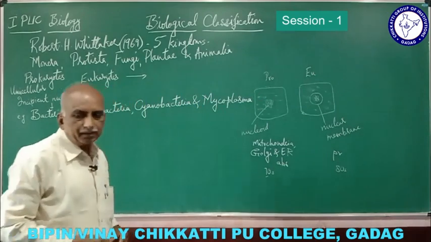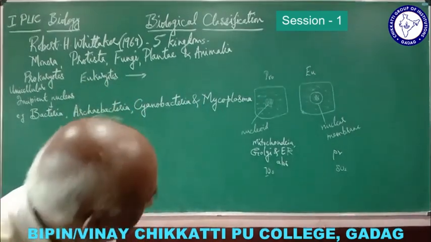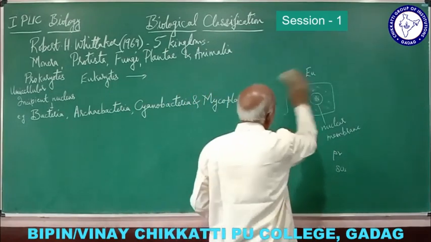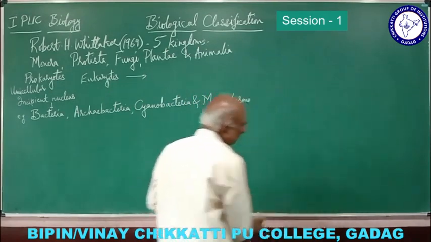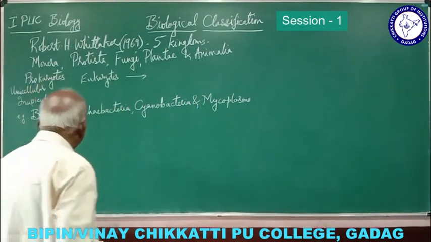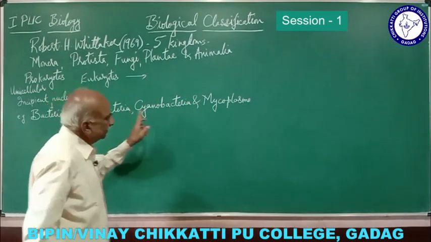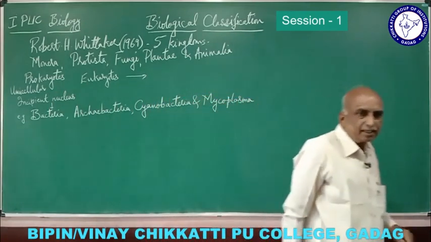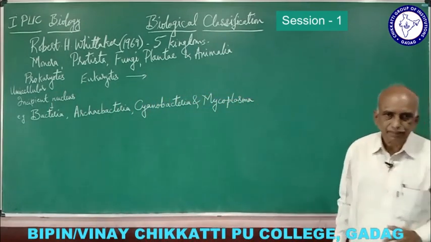So these are the examples of kingdom monera. Now, one by one, briefly about bacteria, archaebacteria, cyanobacteria and mycoplasma.